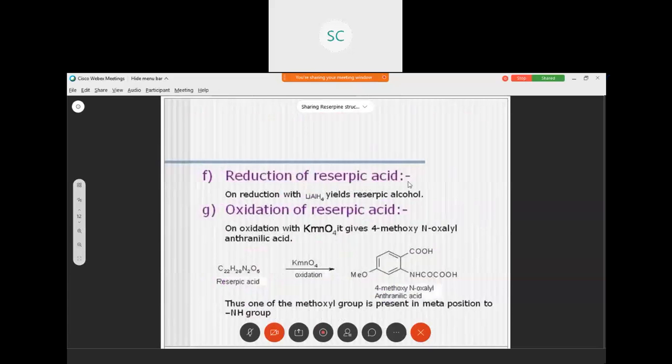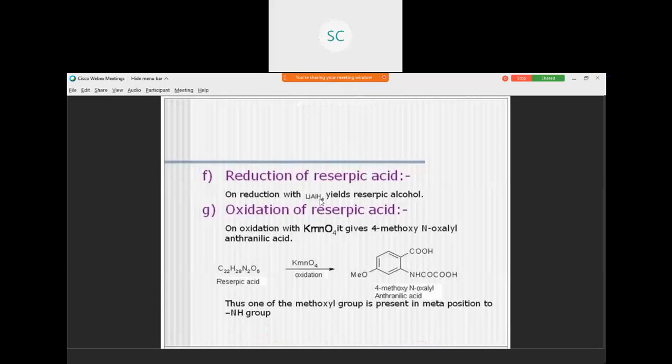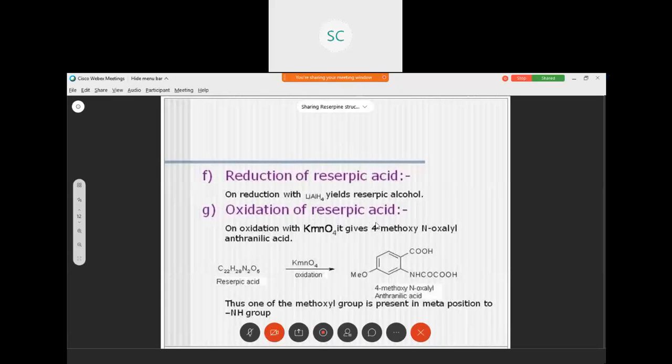Reduction of reserpic acid. Reserpic acid on reduction with lithium aluminum hydride gives reserpic alcohol. Next one, oxidation of reserpic acid.